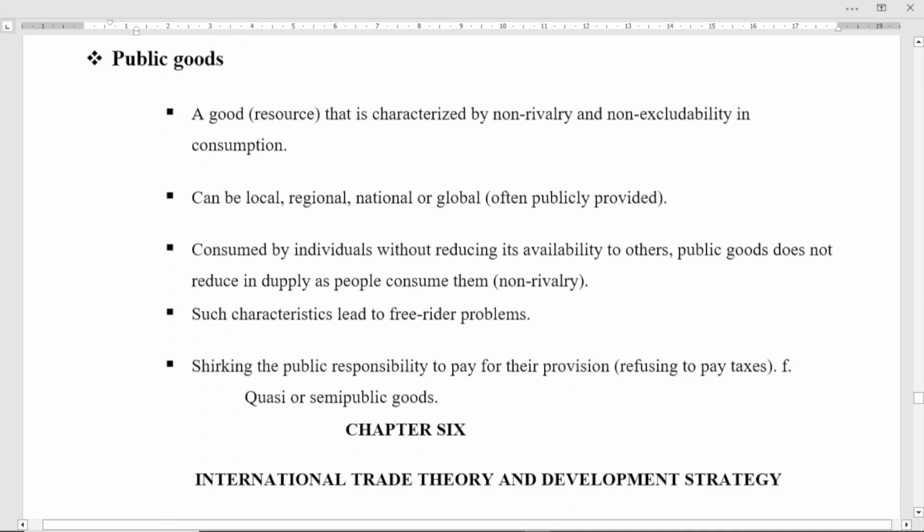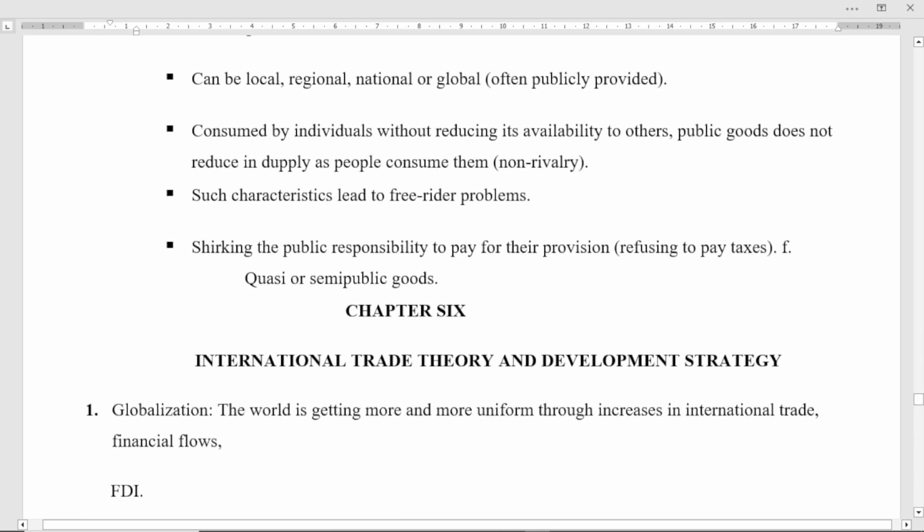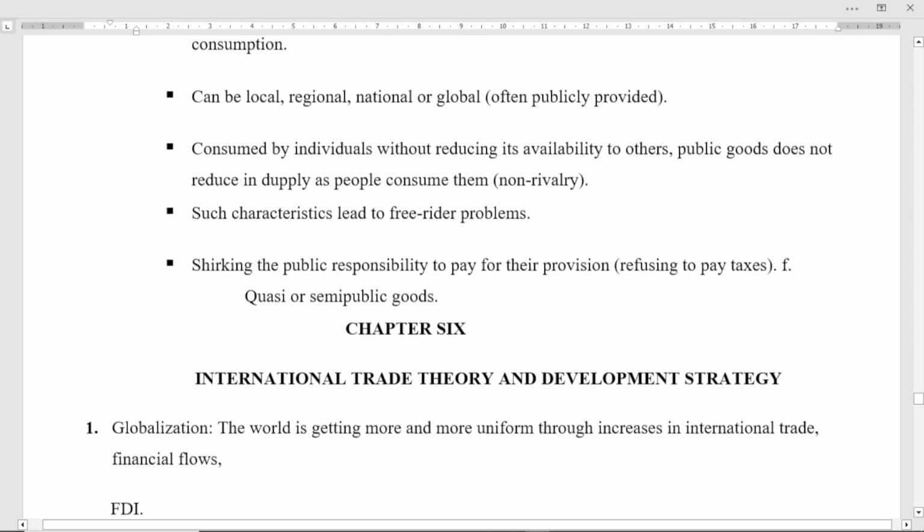So what are public goods, right? Public goods may be a good or resource that is characterized by non-rivalry and non-excludability, right? They are non-rivalry and what? Non-excludability. This is what public goods are, right? Public goods can be local, regional, national, or global. Often publicly provided, right? They may be local, regional, national, or global, worldwide resources or goods, right? And consumption by individuals is without reducing availability to others. That's why we call it non-rivalry, right?